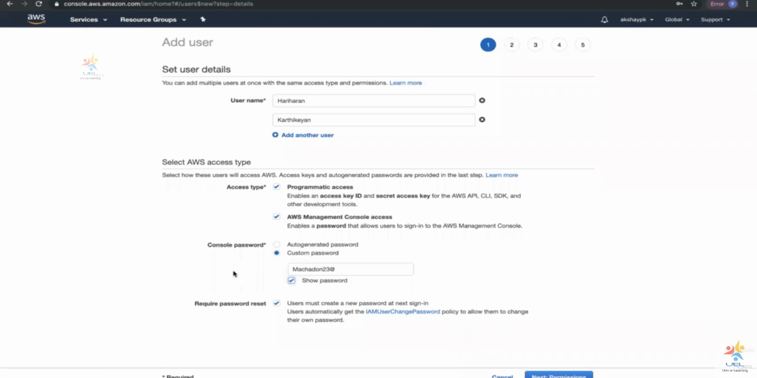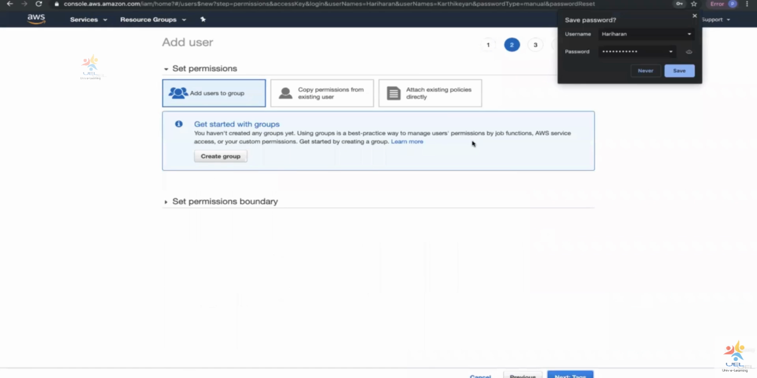So this is the password that I generally have. Right now we have created two users, given them both programmatic access and management console access, and we have given the custom password. So the first time that Hariharan or Karthikeyan logs in, they will be using the username Hariharan and the custom password. But when they sign in for the first time, they have to change their password immediately. We will see how that works out.